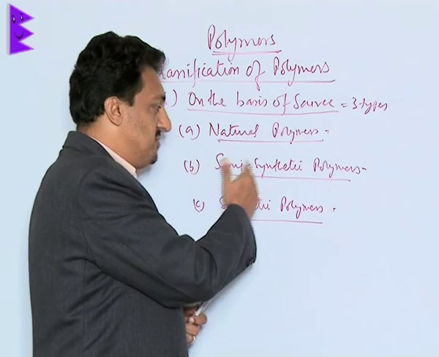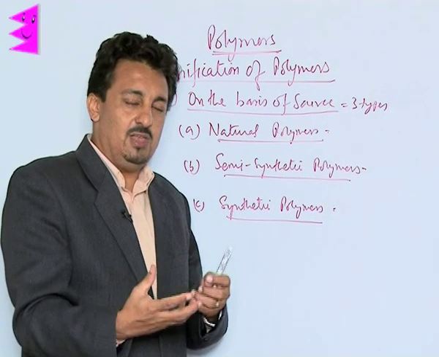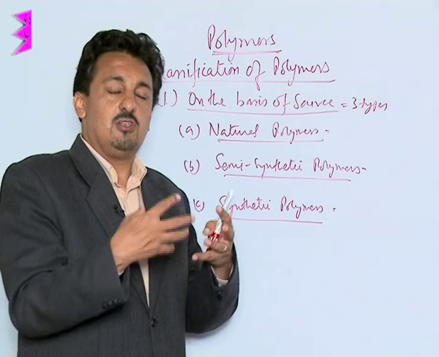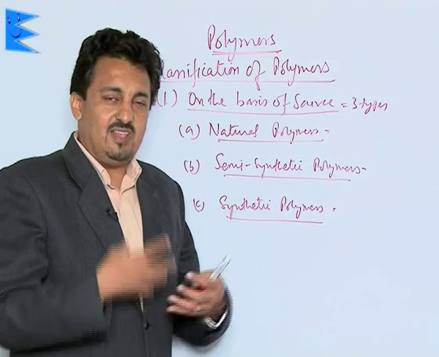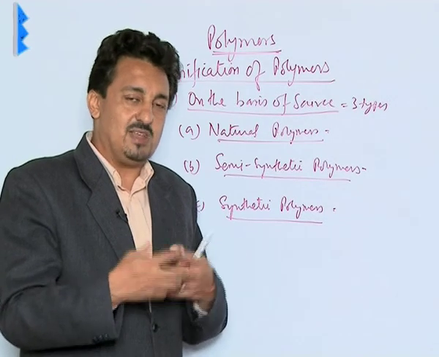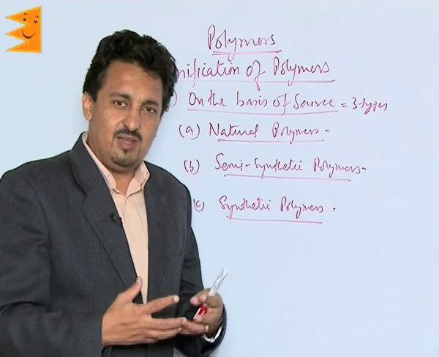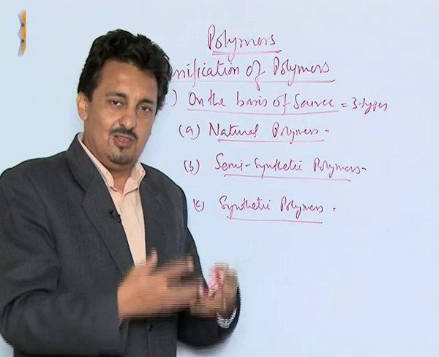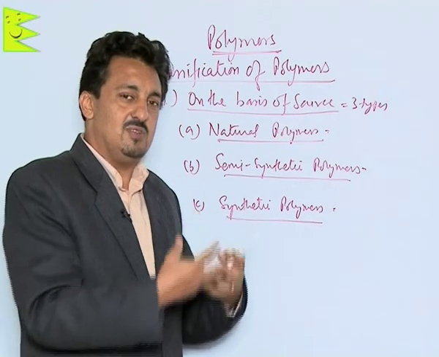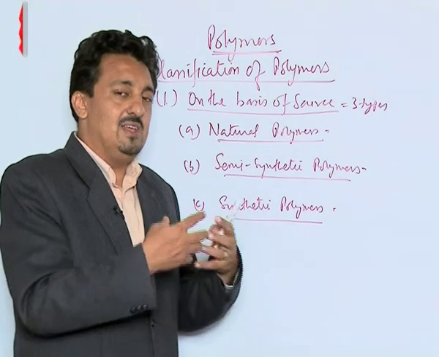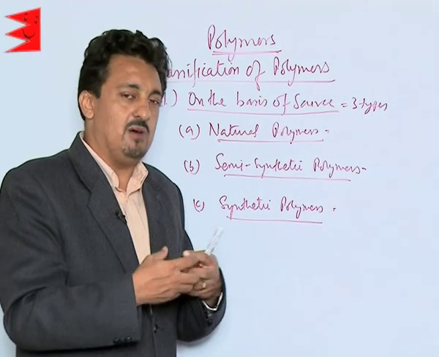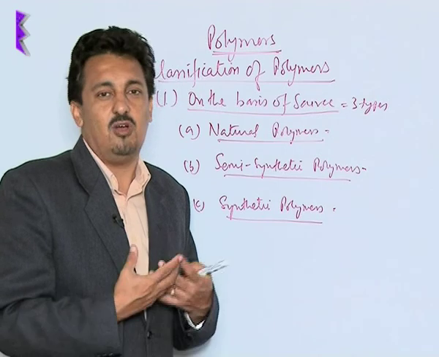Now then we have semi-synthetic polymers. Semi-synthetic polymers are the polymers whose raw material is natural, which is then chemically processed to give a better quality polymer, like rayon thread. Rayon is based on cellulose. The cellulose is taken out, which is actually a natural polymer, and that is chemically processed to obtain a better quality polymer, which is called rayon.